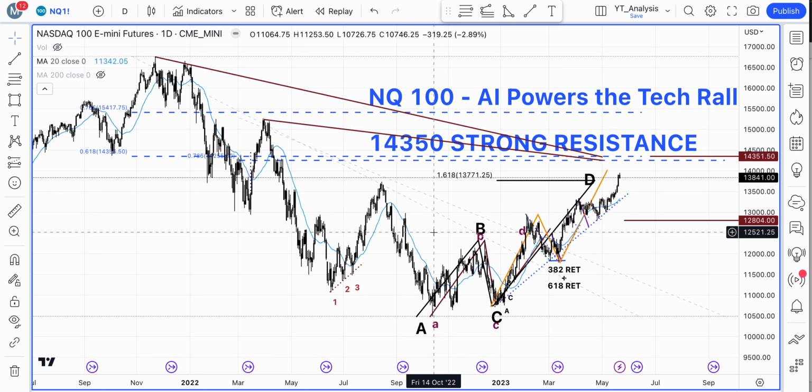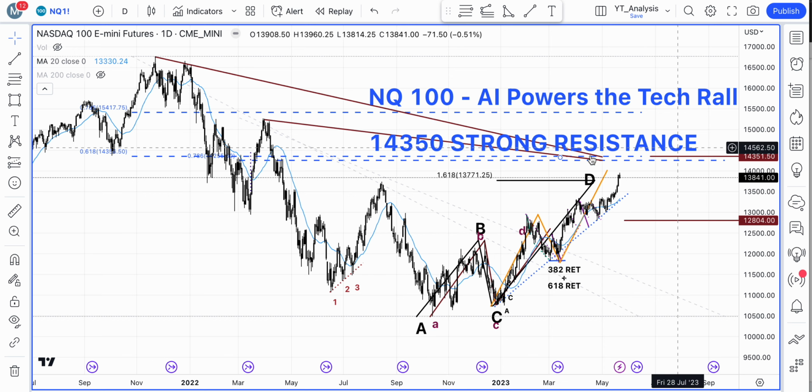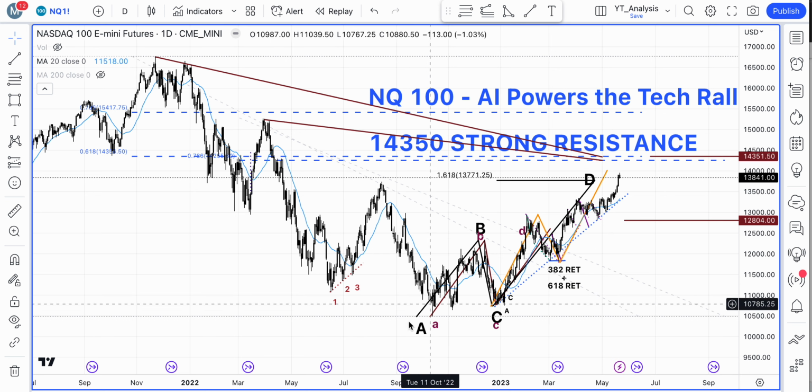And if you count the number of months and seasonality, we are approaching the summer months. It has been going up for quite a while, and we are approaching some of those summer months where we have seen some pullbacks historically speaking. So that's why we also have to watch this level really carefully.